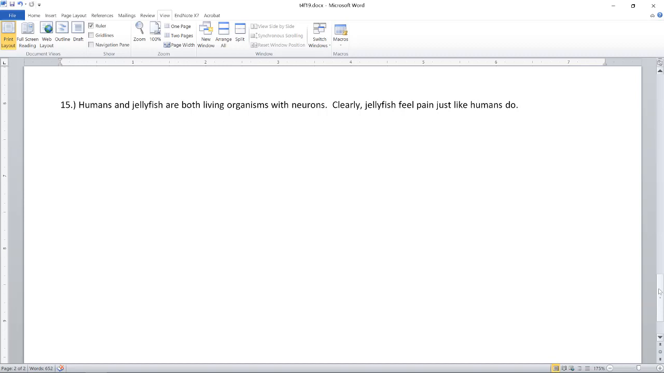And so that similarity of being a living organism with neurons, that doesn't seem strong enough to support the analogical inference to jellyfish also having the property, like humans, to feel that kind of pain. And so I think the best characterization of this is a fallacy of weak analogy.